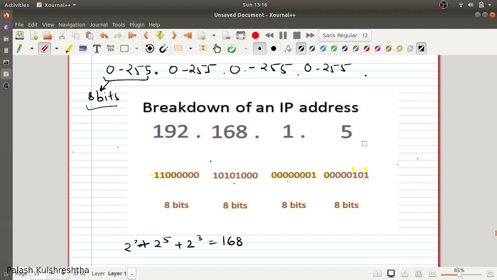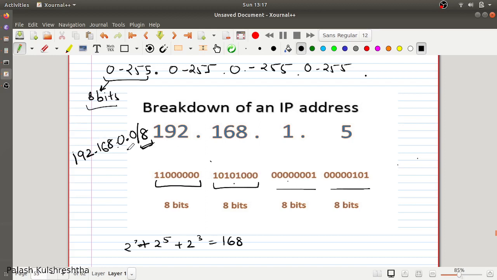Now let's see what it means when we write an IP address range like 192.168.0.0/8. This /8 signifies how many bits from the right are going to be changeable in this IP address range. 192 is this, and 168 is this. 0 is present here and it is present here.